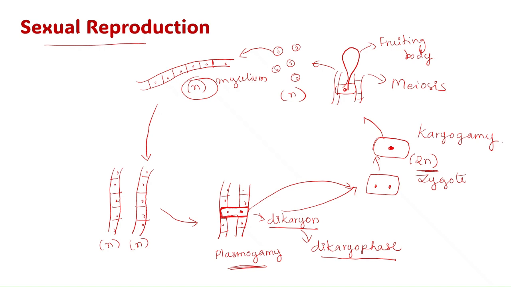Later the two nuclei get fused and form a zygote which is diploid in form, and this process is called karyogamy, meaning fusion of nuclei. And this later undergoes some process and forms a fruiting body. Here meiosis occurs, producing the spores, and now these spores are haploid in form. So each spore then becomes a mycelium. So this is about sexual reproduction.